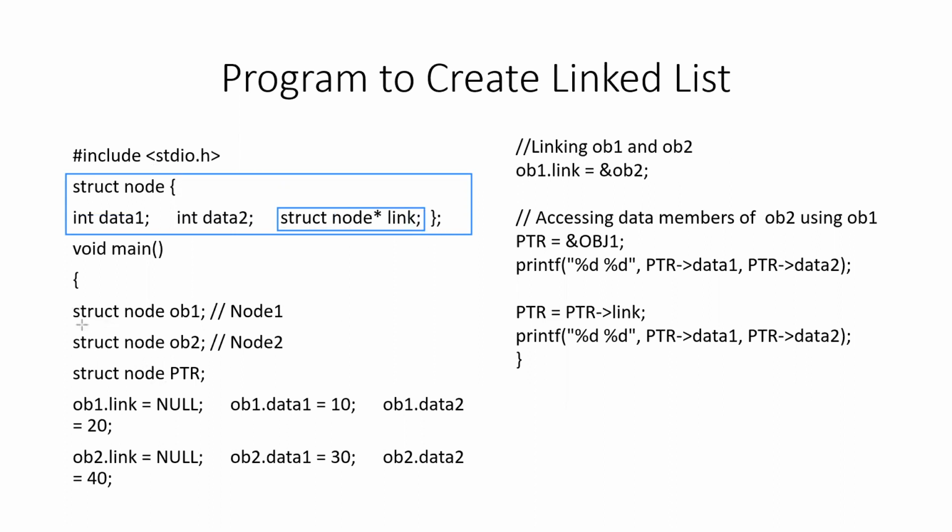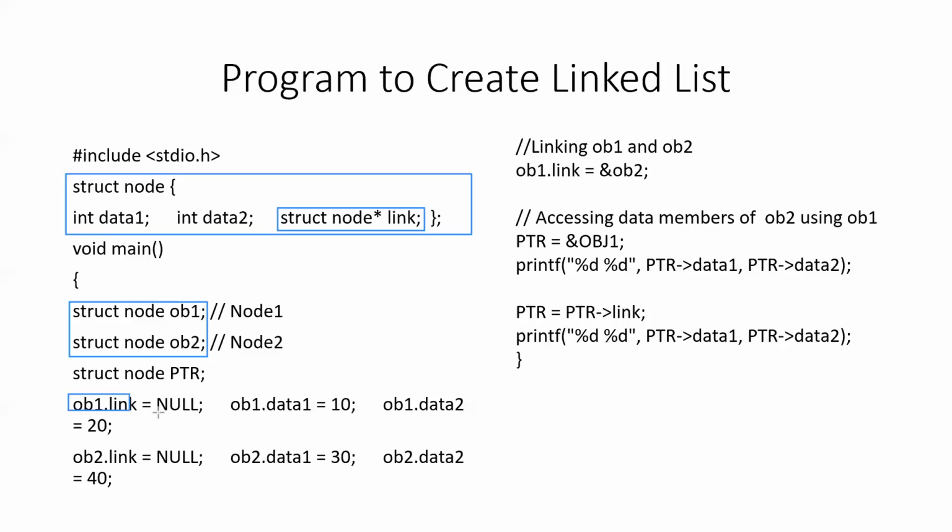So let's have a look at the main function. The first 2 lines are used to create the 2 objects of the structure node. So this is where you can say that 2 nodes or 2 elements of the structure have been created. Now these 2 nodes can be added into the list to make a linked list of 2 elements. Now how do we do that? This is the third statement that we will discuss at a later stage. For now, we only focus on the first two objects, that is obj1 and obj2.